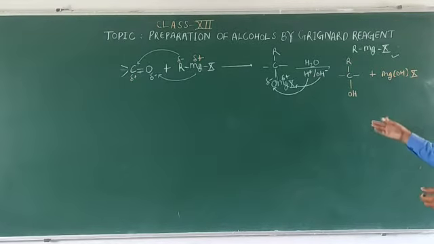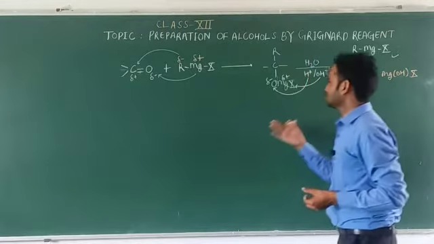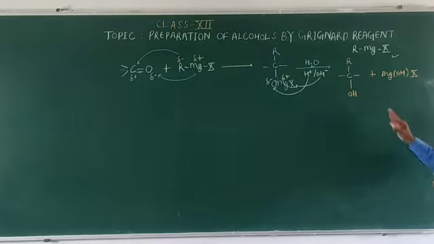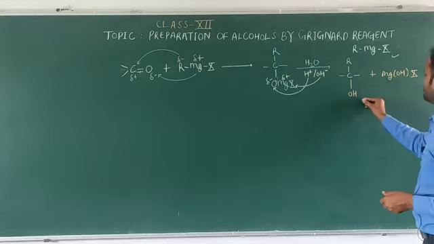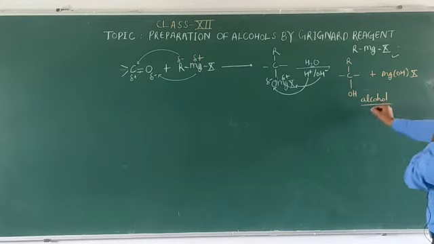This is the alcohol. We can get primary, secondary or tertiary alcohols using different types of carbonyl compounds. So this is the general equation, and along with this alcohol, we can get this product as well.